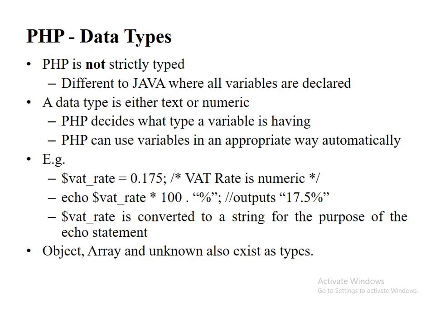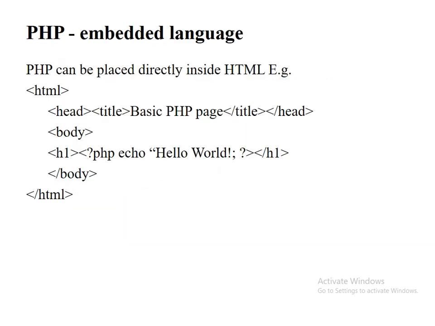PHP data types. PHP is not strictly typed, unlike Java where the variable type is declared. The data type is either text or numeric. PHP decides what type of variable it has, and can convert the variable appropriately and automatically. For example, $VATrate equal to 0.175 is a numeric example. Then echo VATrate into 100 outputs 17.5. VATrate is converted to a string for the purpose of the echo statement. Object and array are also types.